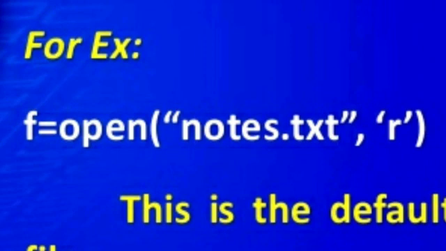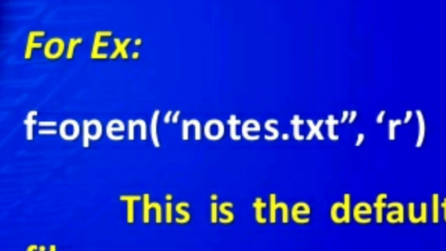The file name should be enclosed inside double quotes, and after that there is a comma. Then in single quotes it should specify r. R means reading a text file. So f is the object created using the function open.